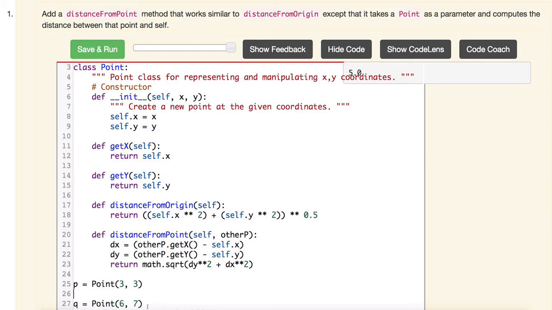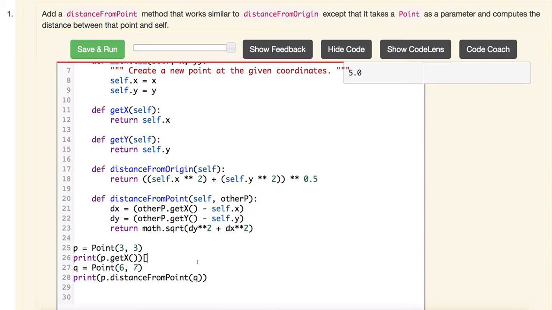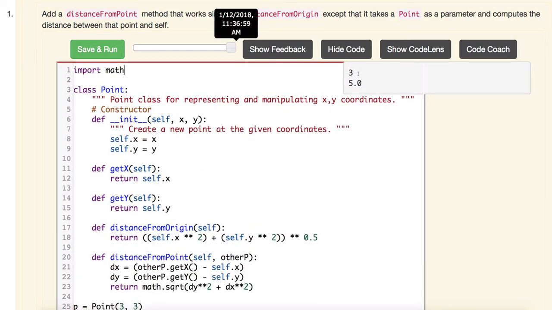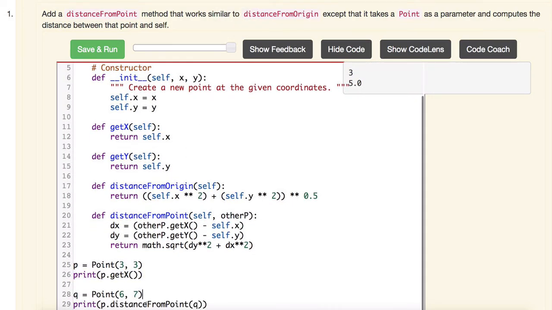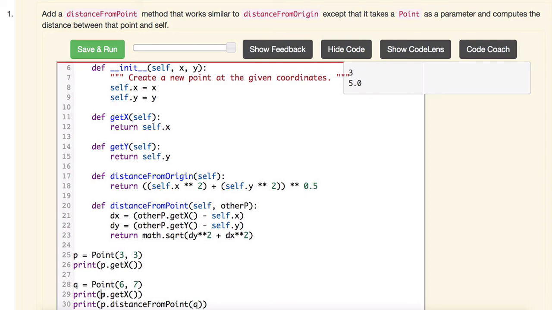After making P, we're going to say P, that's the object that I want to run the method. So I say P.getX, right? And that's going to jump up here, and it's going to return the value of the instance variable x of the p object, right? So if I want to see anything, I got to print that out, or print the return value of that method, right? So if I come over here and I run it, I got the 3 right here, okay? And then if I run it again using Q, then it is going to return the 6.